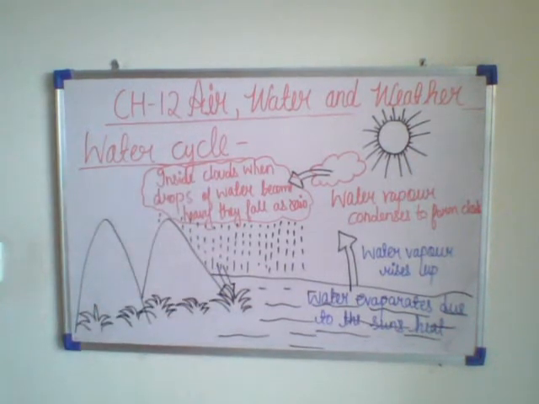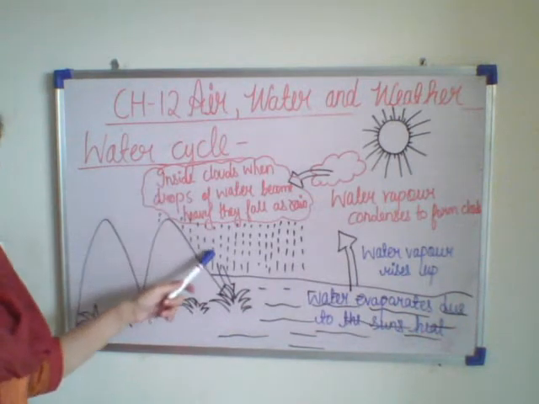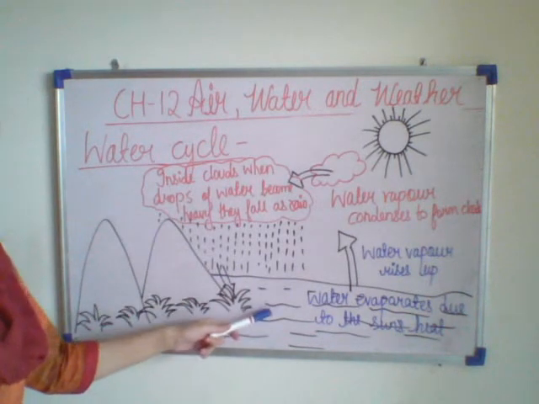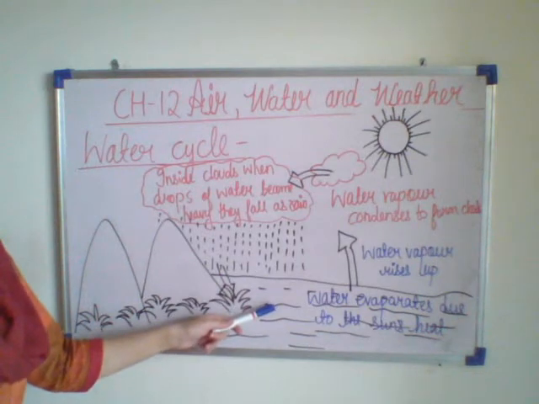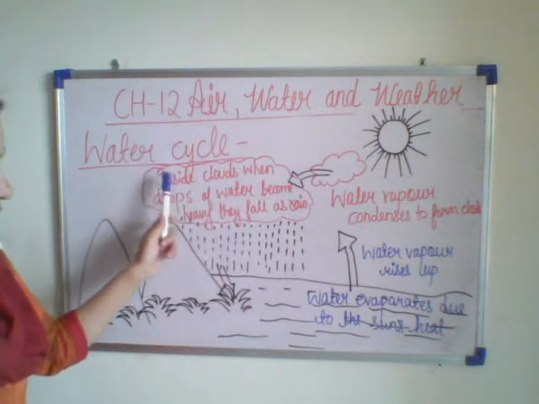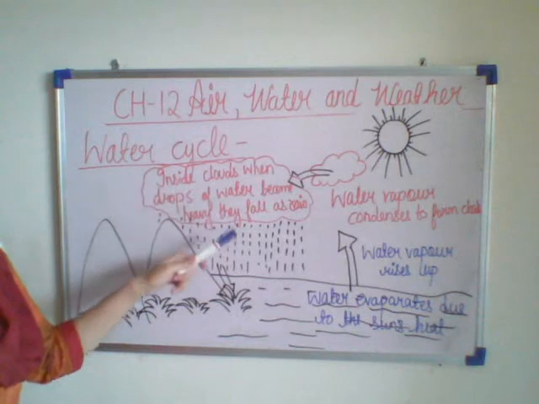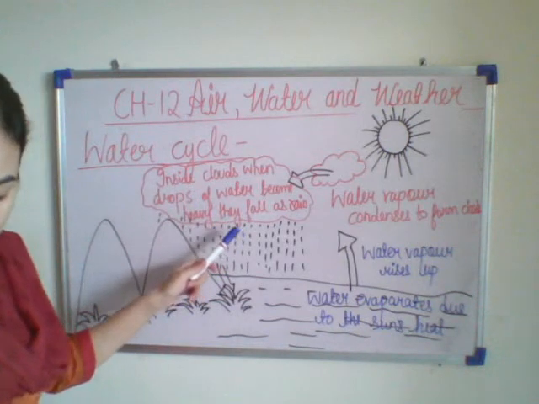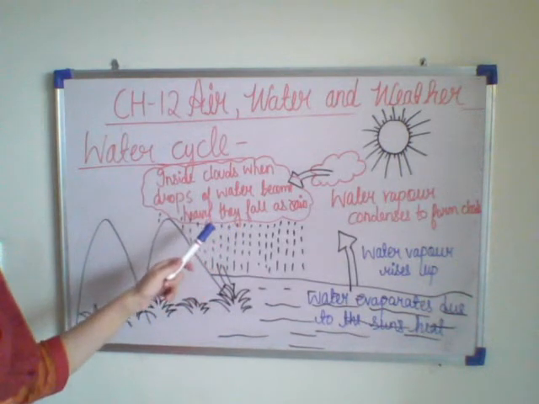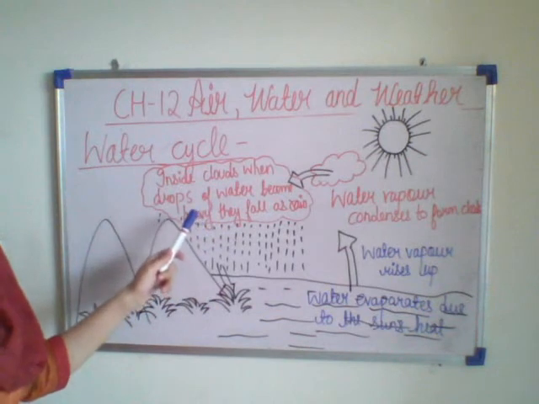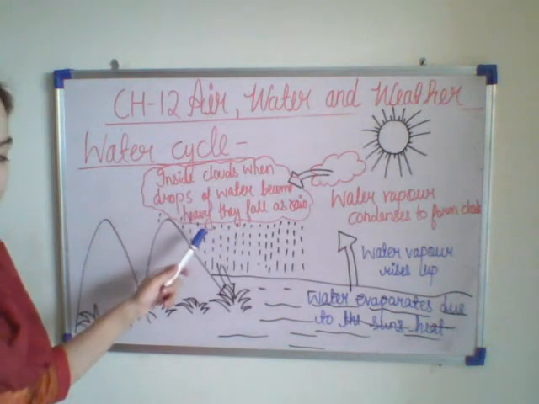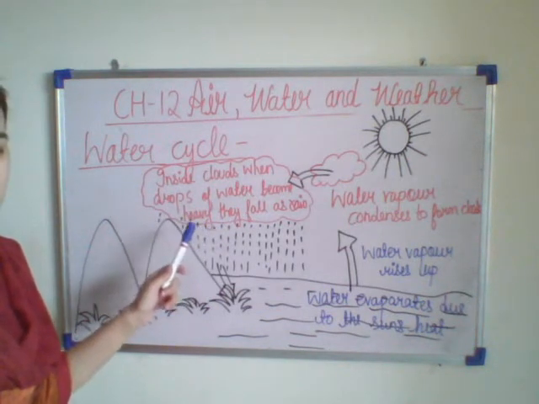as the rain. Now next, you can turn your page and come to page number 100. Rainwater fills the sea, rivers and lakes. This change of water from one form to another in nature continues. This is called the water cycle.